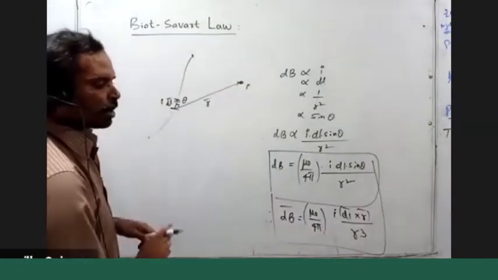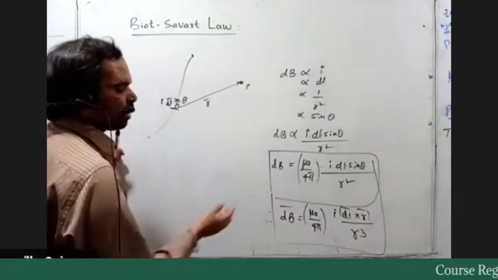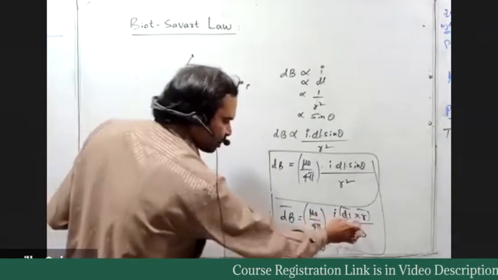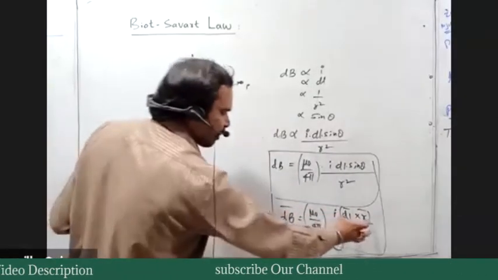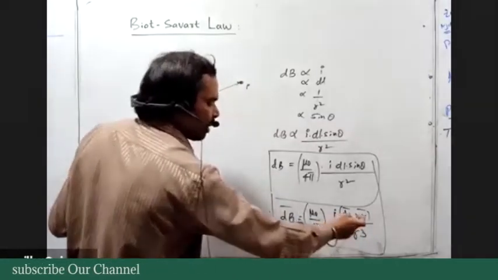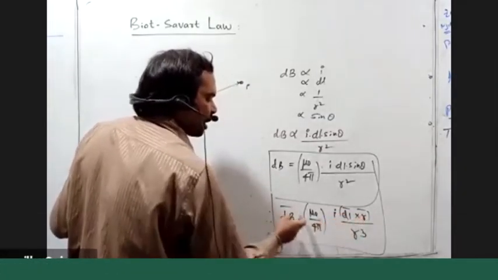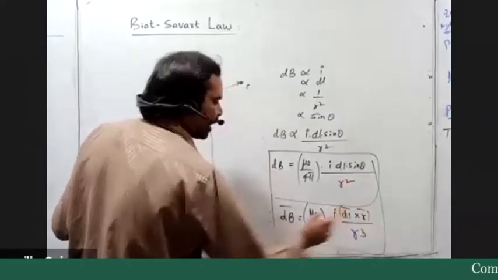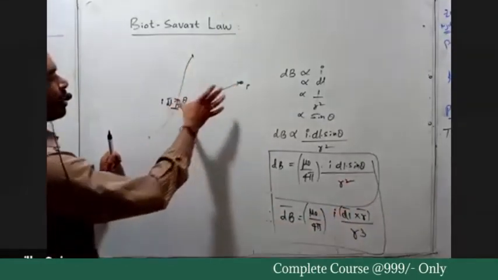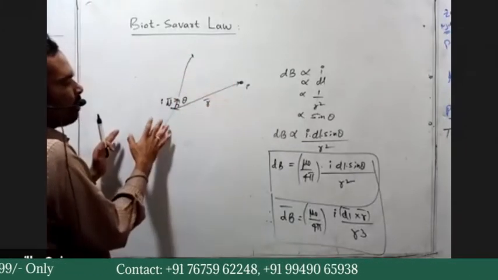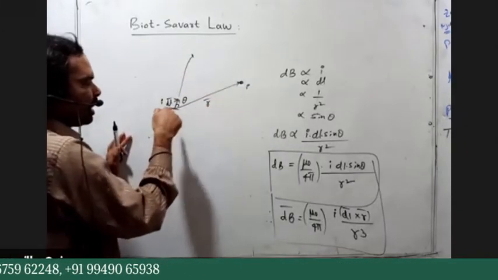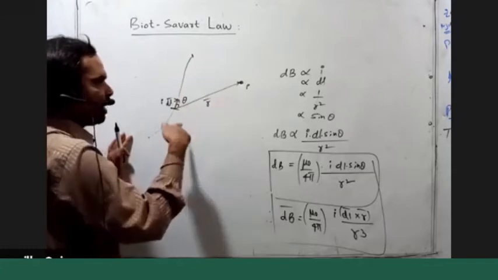So dB bar is perpendicular to dl bar, perpendicular to r bar, and perpendicular to the plane of dl bar and r bar. So this is dl bar, this is r bar, in a vertical plane. So this dB bar is perpendicular to this plane.